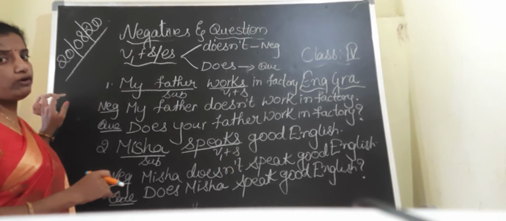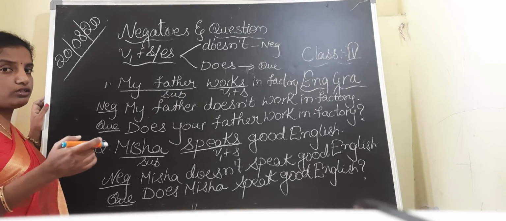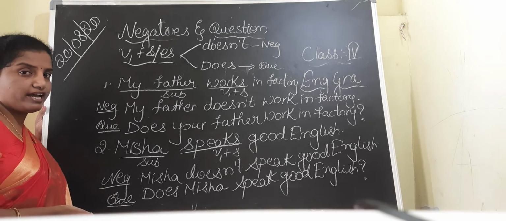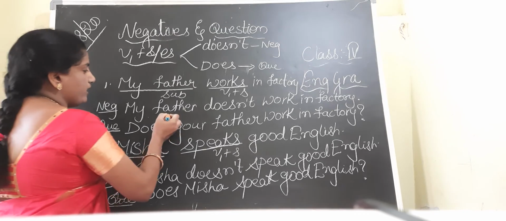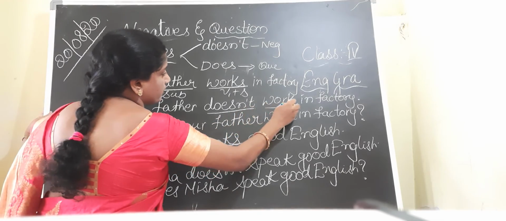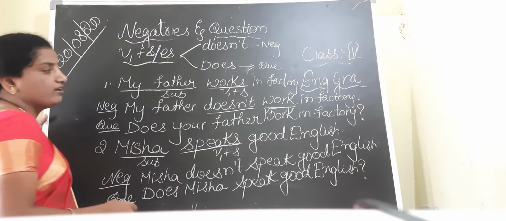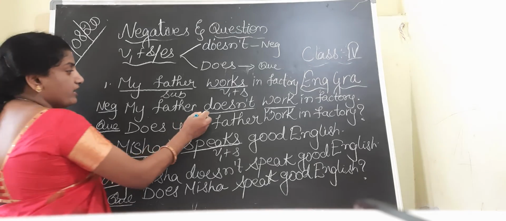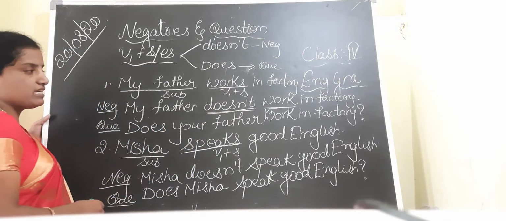And one more important thing we have to discuss before we conclude the class. Here when I am writing does not, if you have observed, I wrote work only, I wrote V1 only. Why did I write V1? Already here we wrote doesn't, do plus es.